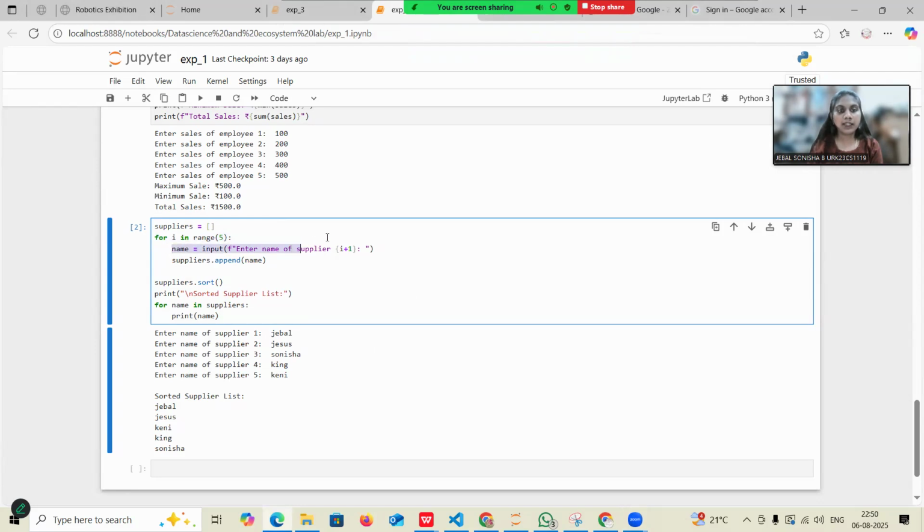I'm getting the input from the user and appending the values to the list, and using the sort keyword, I'm sorting the list. Then I'm printing the list. Then to print all the values, I'm using a for loop, for name in suppliers, printing the name.